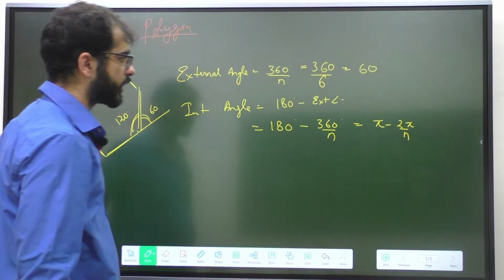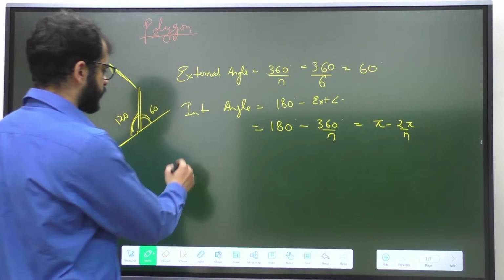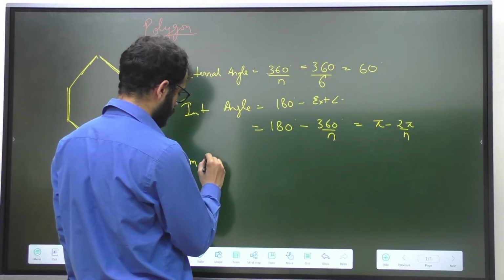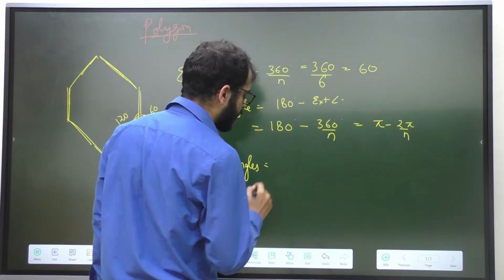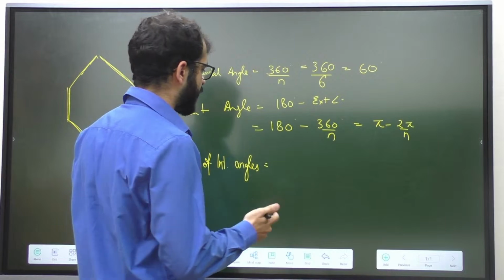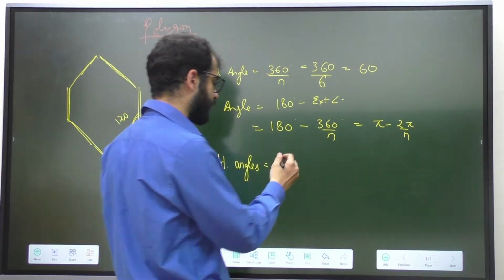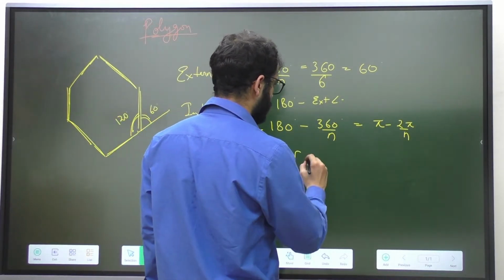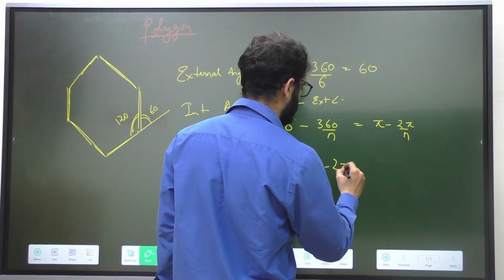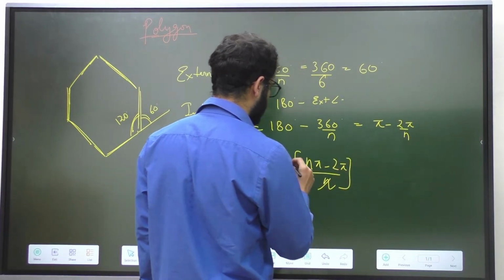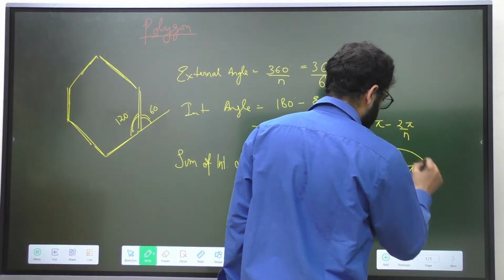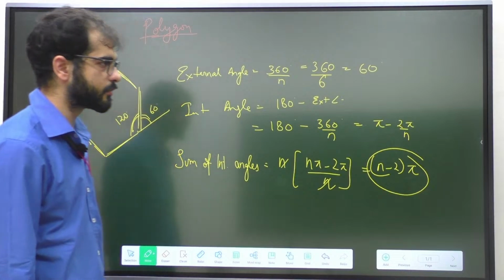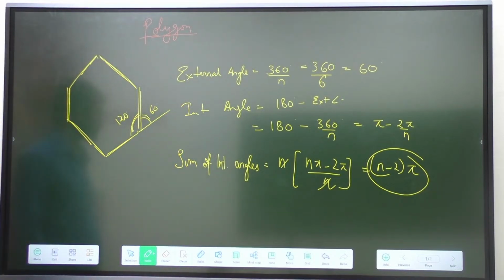If I want to calculate the sum of internal angles, how will I calculate it? I'll multiply this number by n because there are n internal angles. So n into this becomes n times pi minus 2 pi divided by n, and n can get cancelled. I'll write it as n minus 2 into pi. So this is the formula to calculate the sum of internal angles. I hope this much is clear. Please note it down.